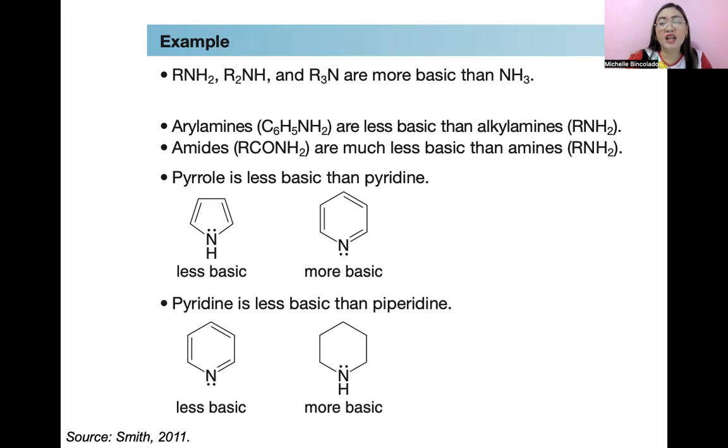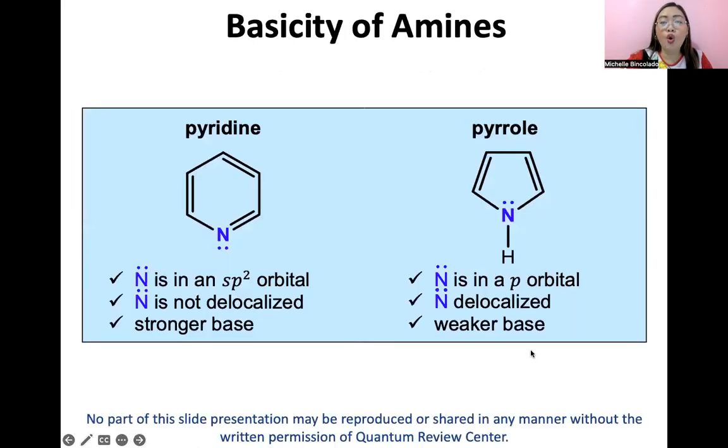Okay? Kaya class, yung nasa manual natin, ito yung example ko. So nandiyan na class ang aromaticity, resonance effects na rin. Comparison naman to ng pyridine at saka ng pyrrole. Okay, so ayan guys, ang basicity na feature ng amines at yung mga factors to be considered.